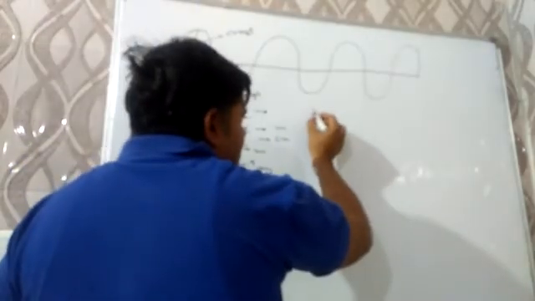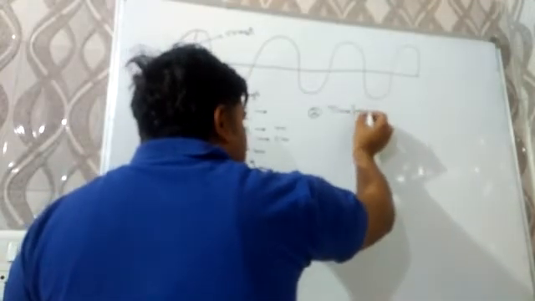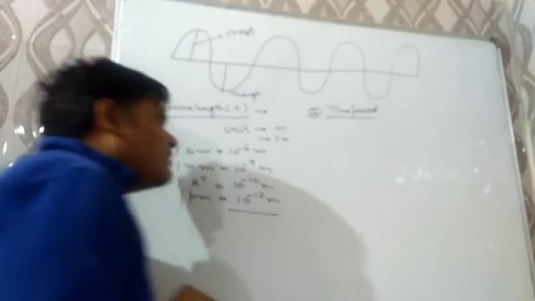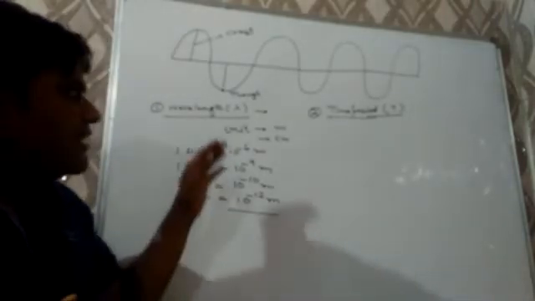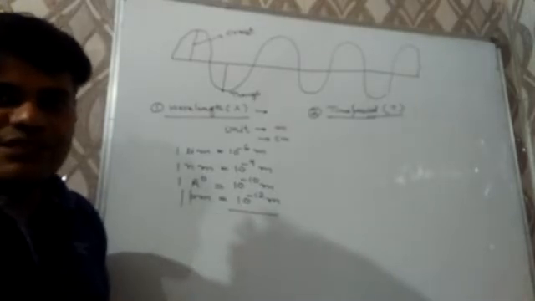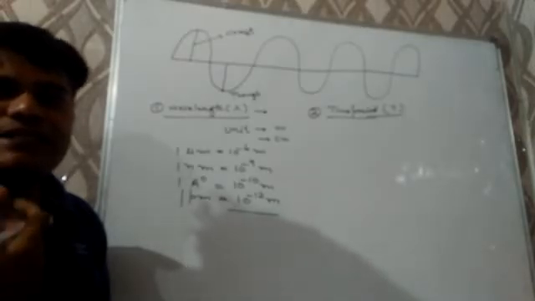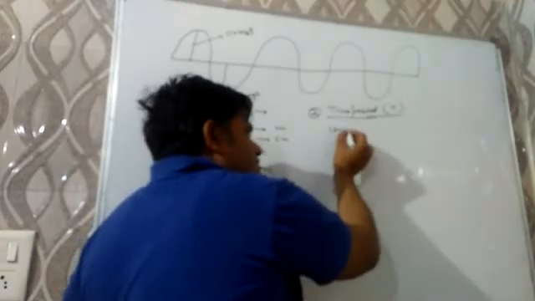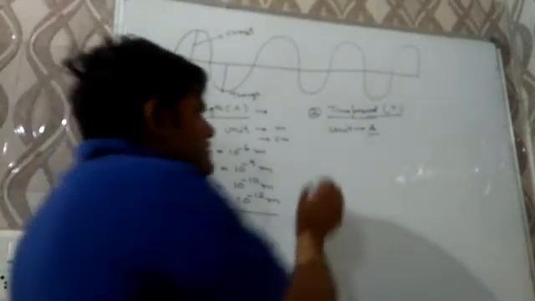Second property of wave is time period. Time period is denoted by capital T, and it may be defined as the total time required by a wave to complete one cycle of rotation. That is known as time period, and its unit will be second. Next is frequency.